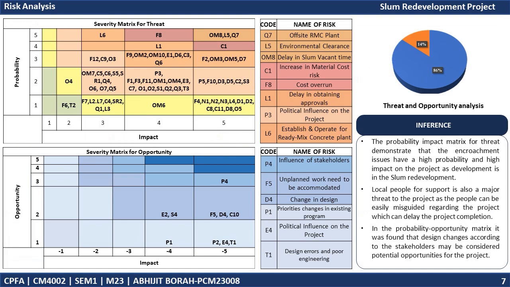Now coming to the threat matrix, the probability impact matrix for threat demonstrates the encroachment issue has a high probability and high impact on the project, as the development is in the slum redevelopment. Local people's non-support is also a major threat to the project, as the people can be easily misguided regarding the project, which can delay the project completion. In the probability opportunity matrix, it was found that design changes according to stakeholders may be considered potential opportunities for the project.